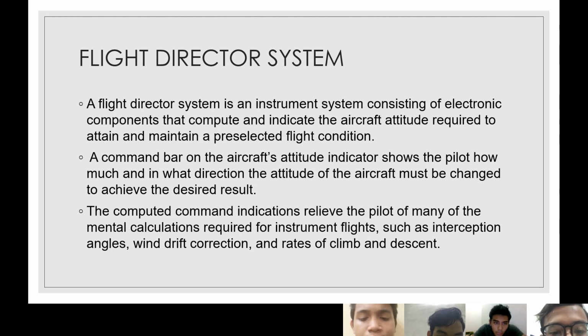The computed command indication relieves the pilot of many of the mental calculations required for instrument flight, such as interception angle, wind drift correction, and rate of climb and descent.